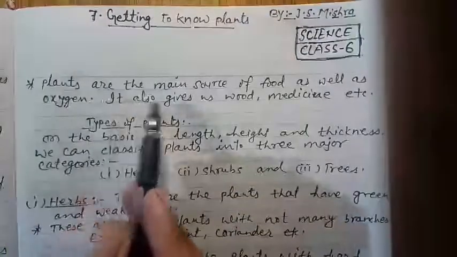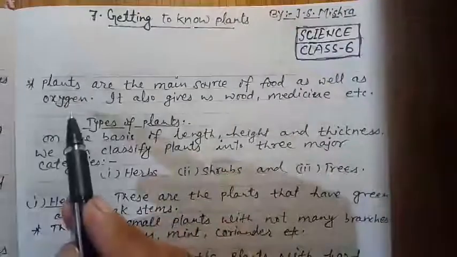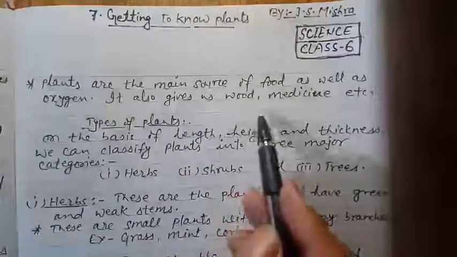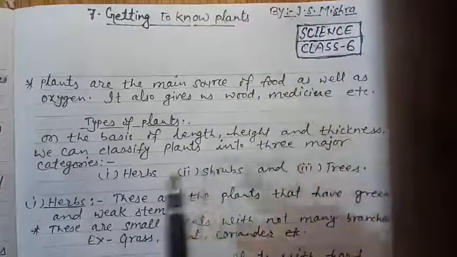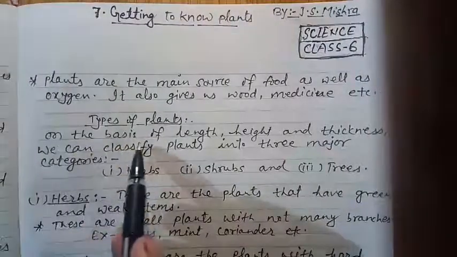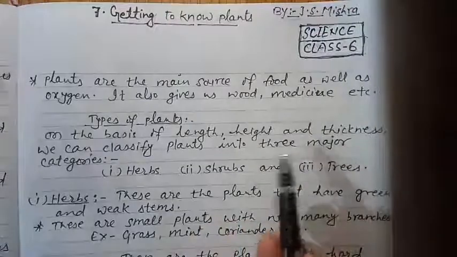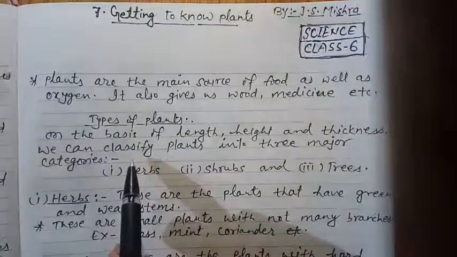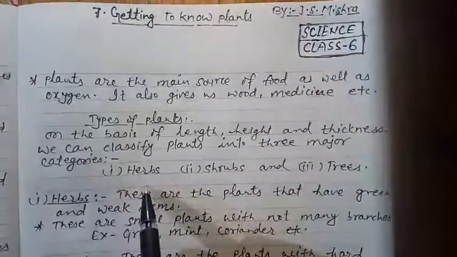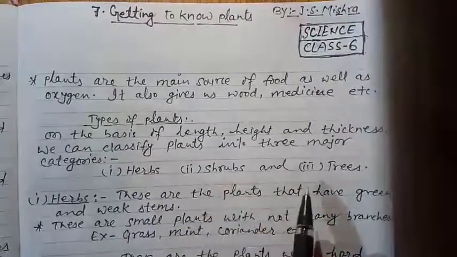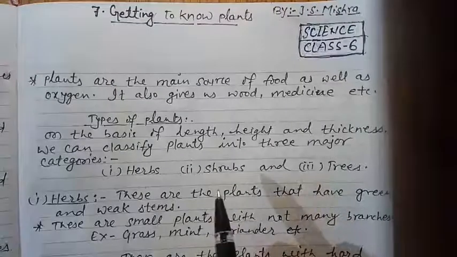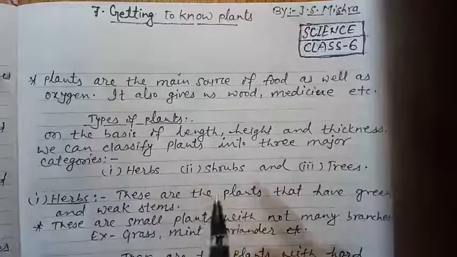Plants are the main source of food as well as oxygen. This we learned in the previous topic. It also gives us wood, medicine, etc. Now we are on the topic types of plants. On the basis of length, height and thickness, we can classify plants into three major categories: herbs, second shrubs, and third trees. Now we will learn one by one about the herbs, shrubs and trees.